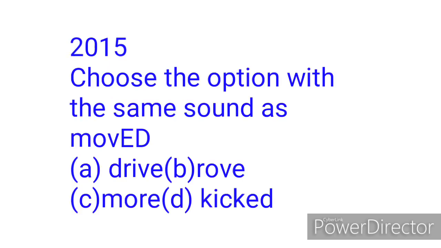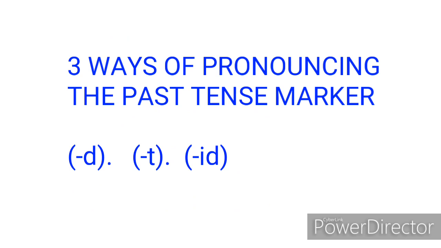In 2015, the candidates were asked to choose from the options the one that has the same sound as moved, and the underlined letters were ED. Option A was drive, B was rove, C was more, and D was kicked. There are three ways of pronouncing the past tense marker: as d, t, or id.